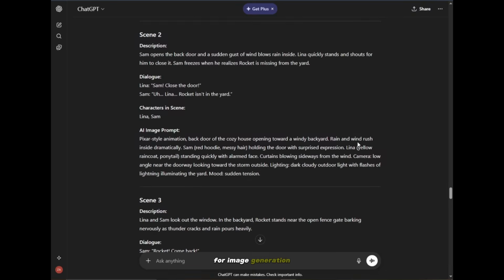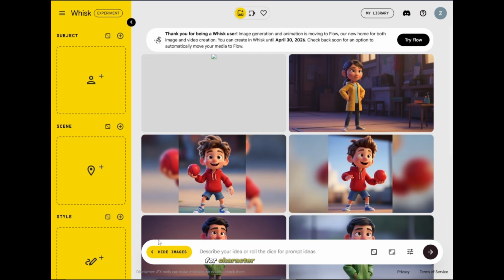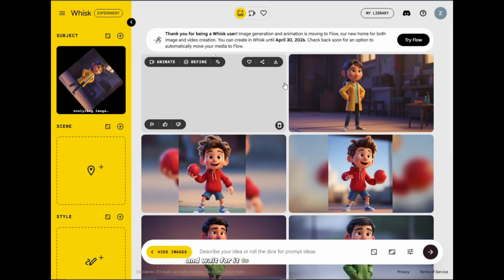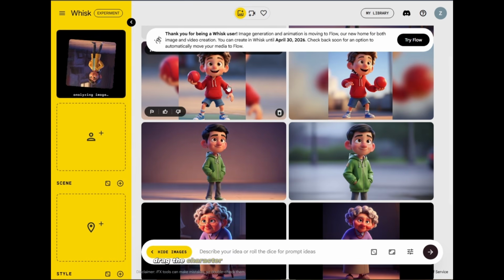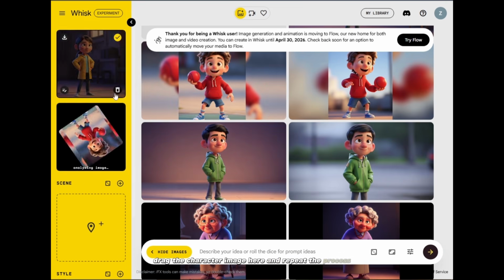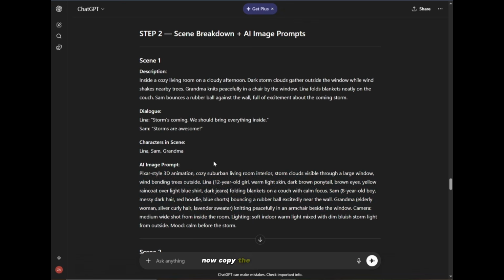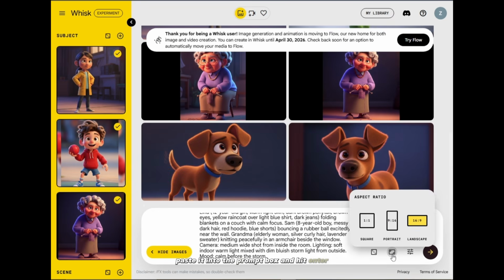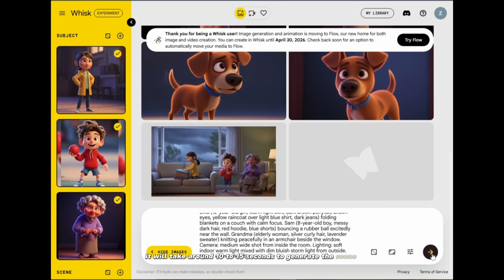For image generation, go back to Google Whisk AI and click on Add Images for character consistency. Drag and drop the first character image into the subject section and wait for it to analyze the image. Click on the plus icon again, drag the character image here, and repeat the process for the third character mentioned in the scene. Now copy the image prompt, paste it into the prompt box, and hit enter.